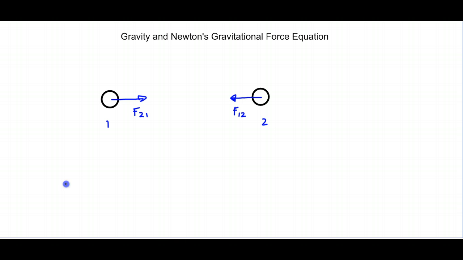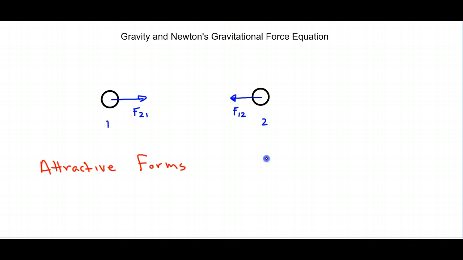So gravity is an attractive force. That is, gravity will only pull things together. It never pushes things apart. And Isaac Newton actually did a lot of work on things past his three laws of motion, of dynamics. In fact, he did a lot of work with his universal law of gravitation, is what it's called. So Newton's universal law of gravitation is the equation that we're going to learn today.